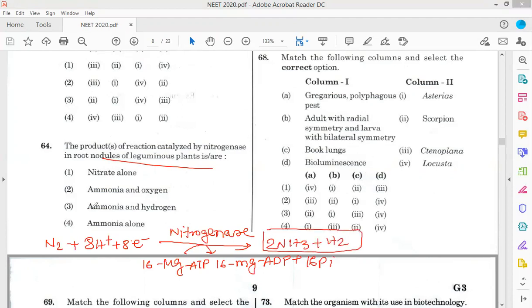So ammonia and hydrogen will be the answer.